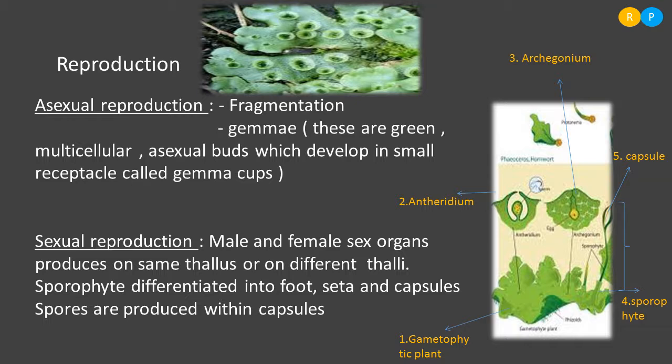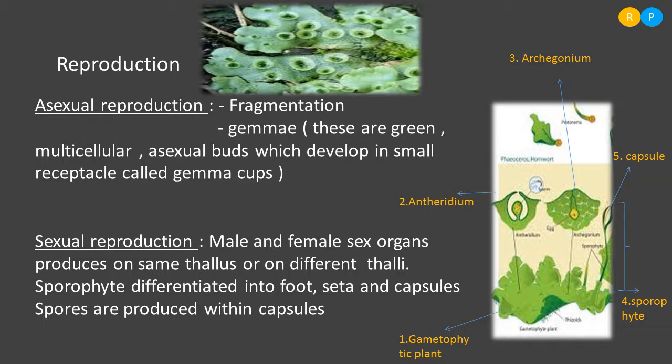In the sporophytic plant, we can label some of the parts. The base of the sporophyte is known as the foot. That means it helps in the attachment of the sporophytic plant with the thallus, the gametophytic plant. And then the elongated stalk-like structure you can observe in the sporophyte is the seta. Clear?